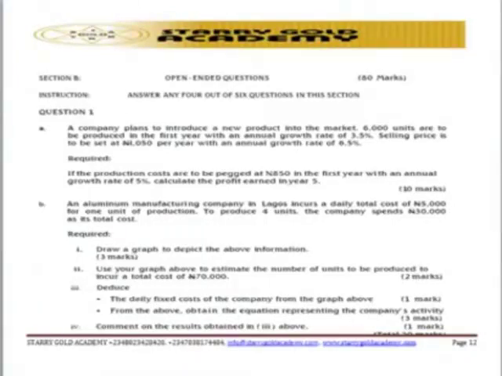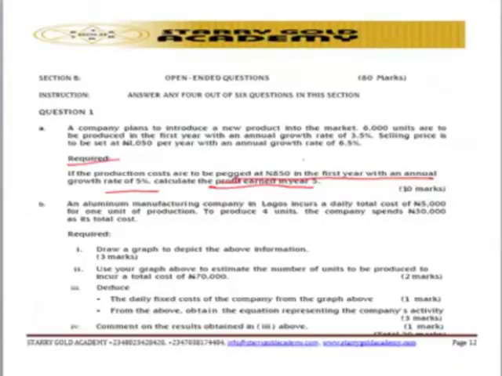Firstly, requirement 1 on question number 1 says that if the production costs are to be taken at 850 in the first year with an annual growth rate of 5%, calculate the profit in 5 years. So this particular question is testing students on the production aspect, and also on the cost aspect.